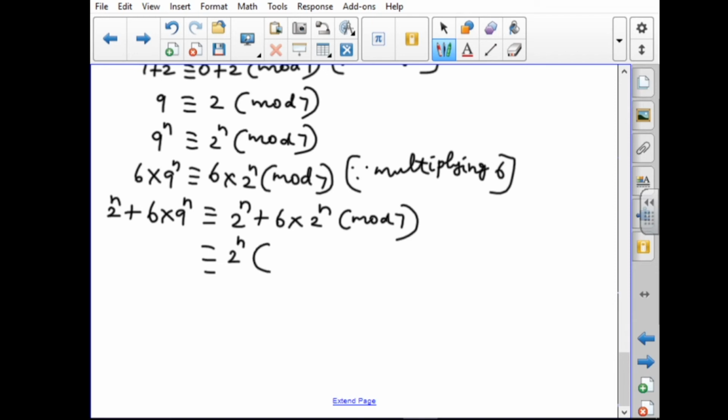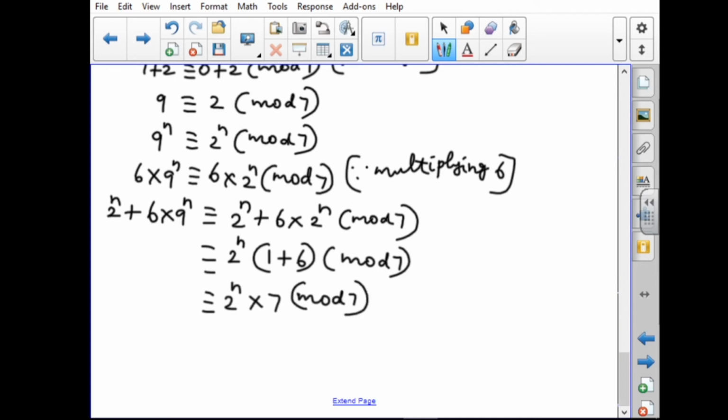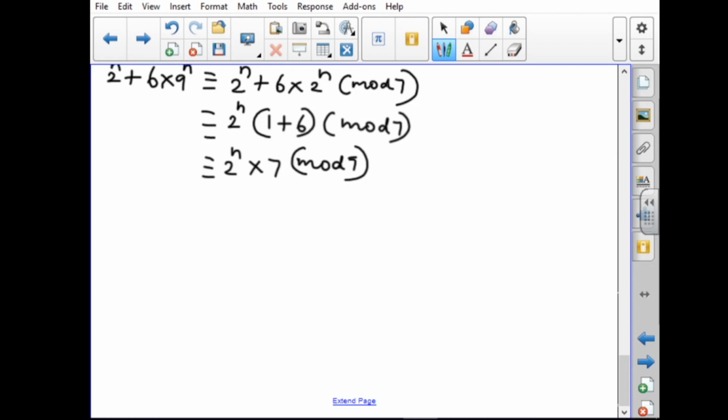So 2 power n, we have to take out, and it will be coming here 1 plus 6 into mod 7. Next 2 power n, 1 plus 6 is 7. So 2 power n into 7 mod 7. Here 7 is divided by 7, so we are getting the remainder 0. So 2 power n into 0, that is mod 7.